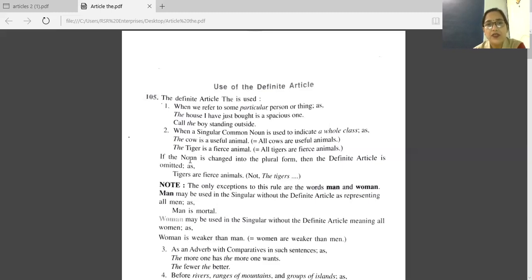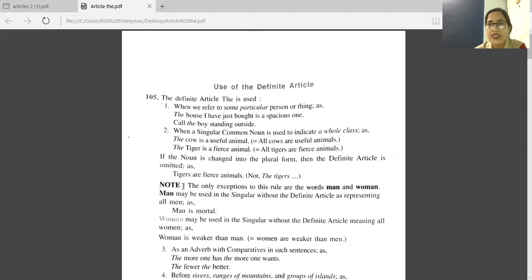If the noun is changed into the plural form, then the definite article is omitted. In this condition, if we have a plural noun here, that is tigers, then we will not write the tigers. Your sentence is: tigers are fierce animals. You will not write the tigers are fierce animals.